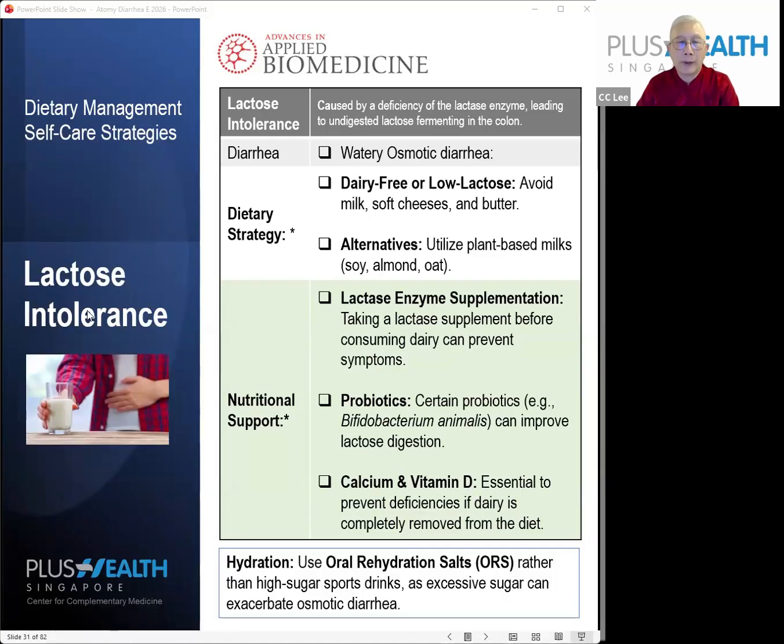Now, important: when you have this, you also need to make sure that you drink, because you are having diarrhea. So remember, as I said, the rules are very important. When you take care of the diarrhea, make sure that you avoid high sugary sports drinks. Excessive sugar can also cause this type of diarrhea. So when you are drinking more fluids, for instance with lactose intolerance diarrhea, please avoid sugary drinks as well.